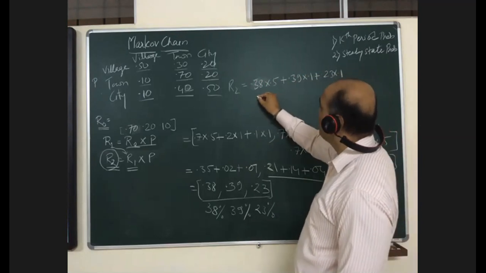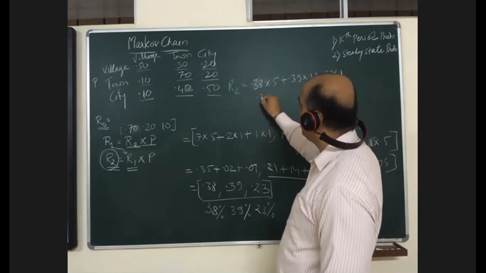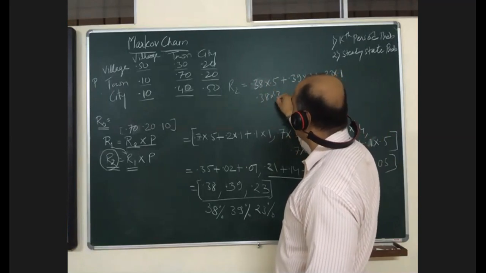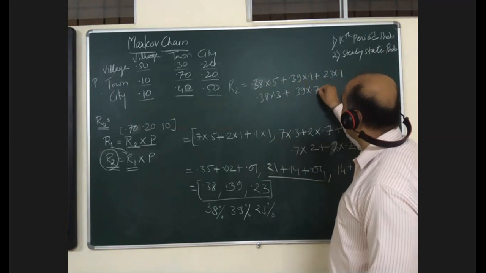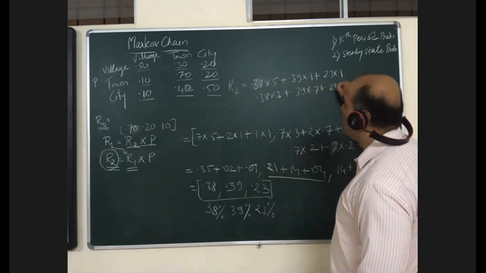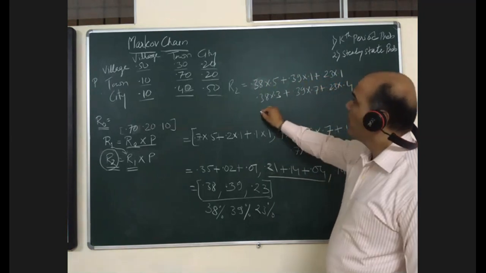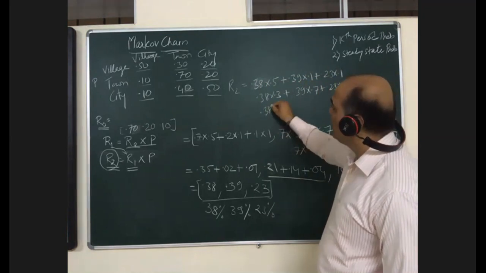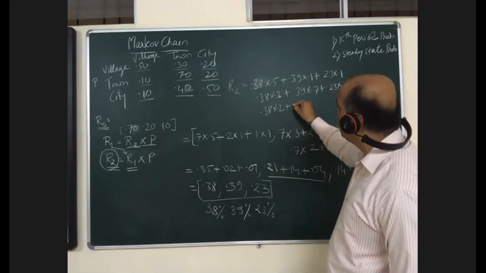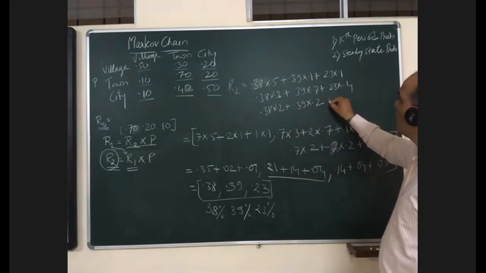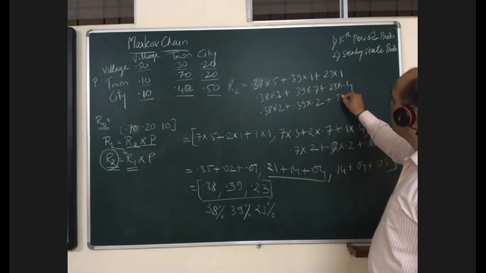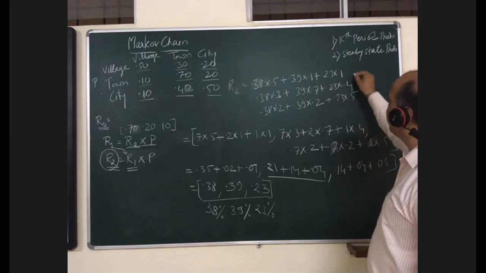Next will be 0.38 into 0.3 plus 0.39 into 0.7 plus 0.23 into 0.4, and this will be 0.38 into 0.2 plus 0.39 into 0.2 plus 0.23 into 0.5.